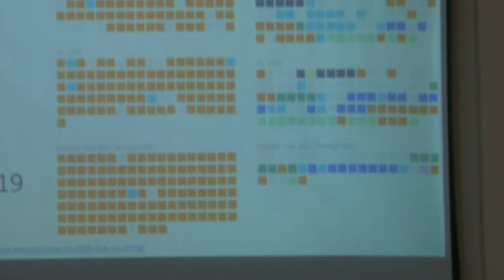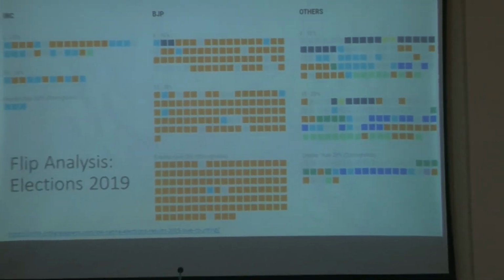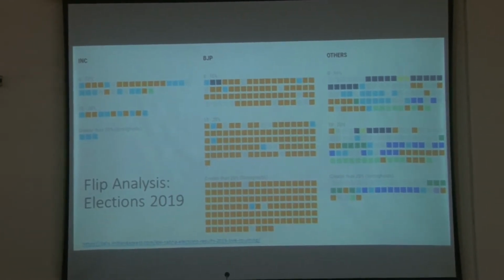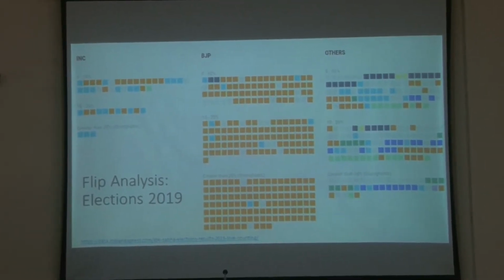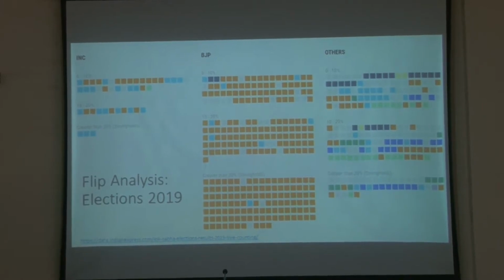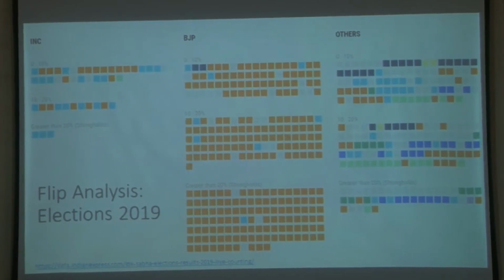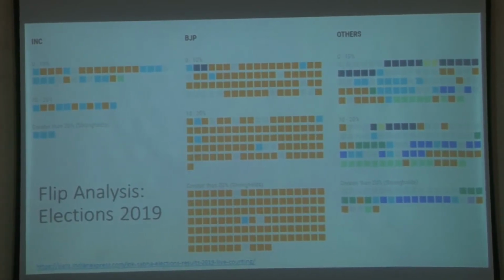Since we are talking about visualization, let me in fact start with a visualization. So what you see here is a visualization of data, and what you see here is something called flip analysis. The point that I'm trying to make here is that the picture actually conveys a lot of information that you would not be able to get by looking at numbers alone. So what is this flip analysis here?